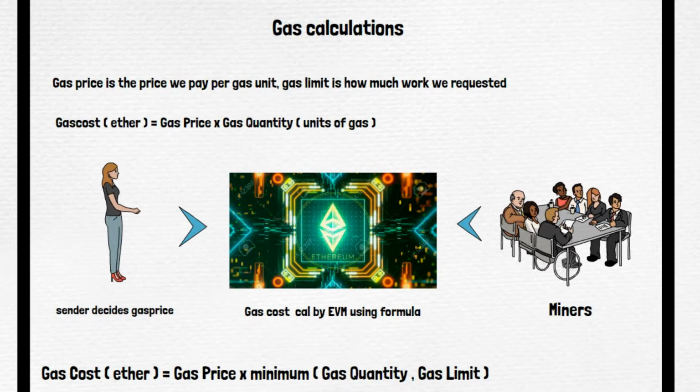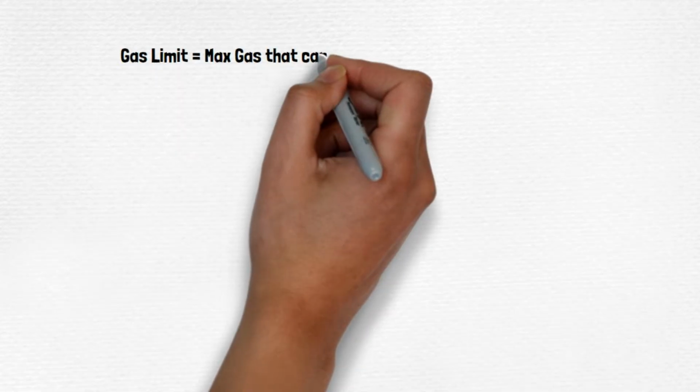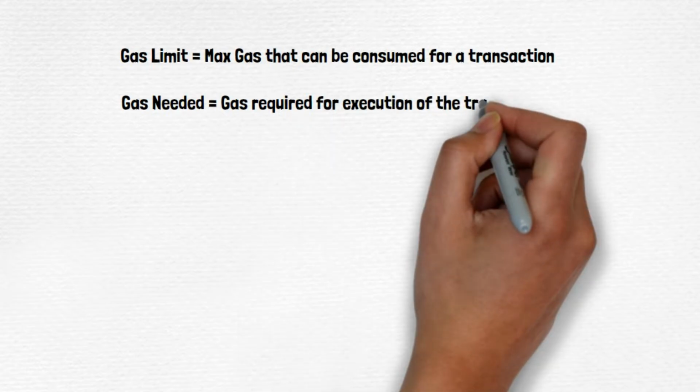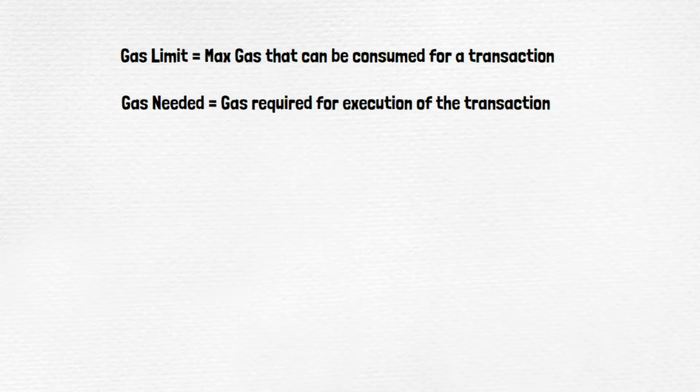So everything is clear, but you said that gas price is decided by the sender. Okay. Then we can put it as low as possible, right? Because gas price is decided by me. Why would I pay more gas price when I can simply have my activity executed at a lower price? So we'll see how the gas price is decided, why the gas price goes up and down, who decides it, and why we even place activities with a much higher gas price when we can do the same with a lower gas price. So let's take a step ahead and see that.